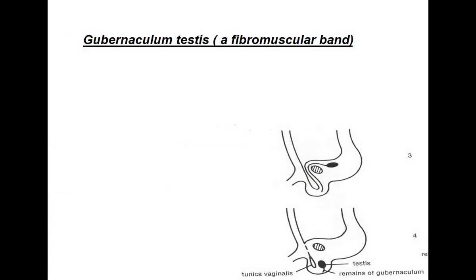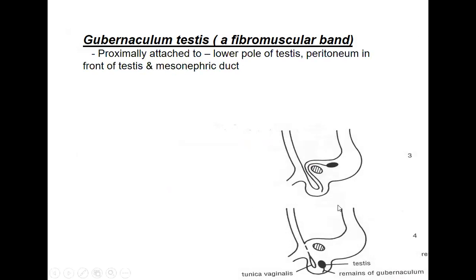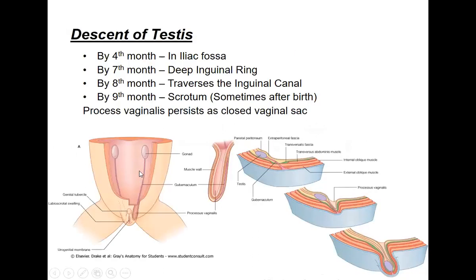Now coming to the factors which help in the descent of the testis. One of the very important factors is called the gubernaculum testis. So what is this gubernaculum? If you see here, this is the testis. Below the testis, even if you see this picture, there is a ligament-like structure extending from the caudal part of the testis into the scrotum. This is called the gubernaculum. So this is always present there, everywhere. Okay.